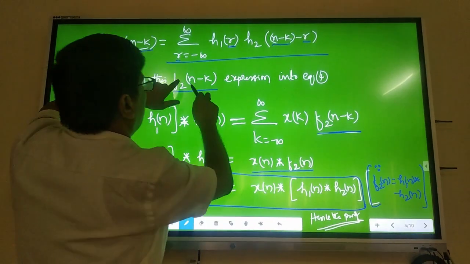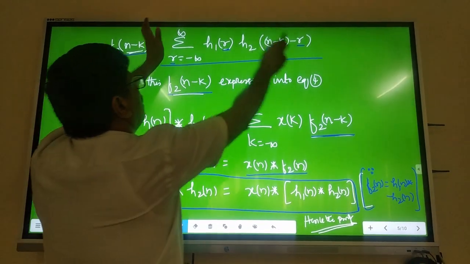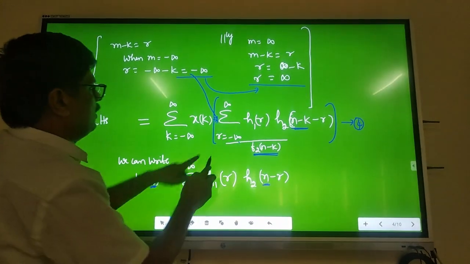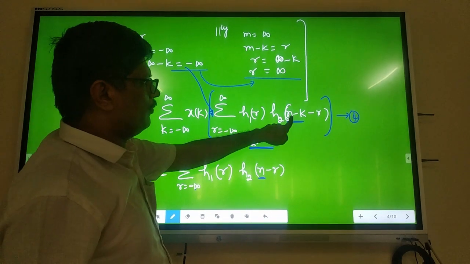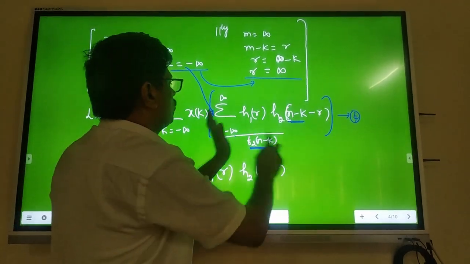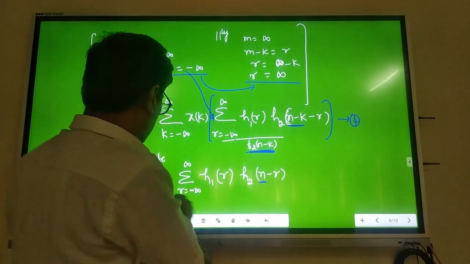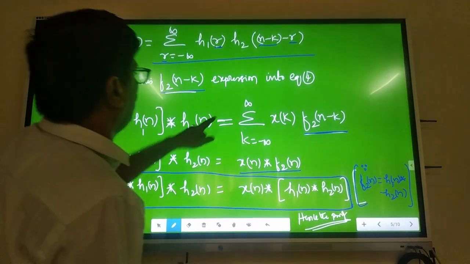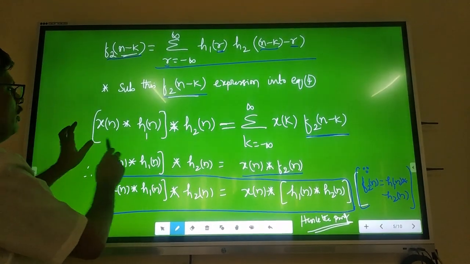This whole thing is the expression for f2 of n minus k. See this whole thing here: summation r equals minus infinity to plus infinity, h1 of r, h2 of n minus k minus r. Therefore, this whole thing can be substituted as f2 of n minus k, because f2 of n minus k is this only. Now substitute this f2 of n minus k expression into equation 4.